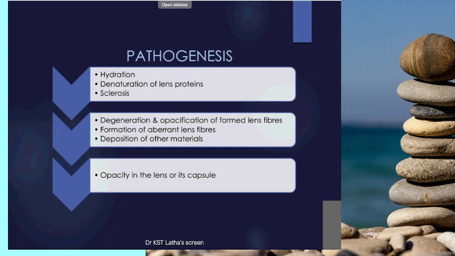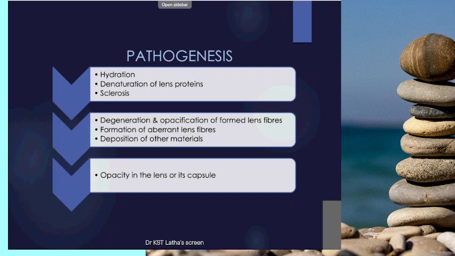And coming to pathogenesis, biochemically there are three processes involved in cataract formation: hydration, then denaturation of lens protein, and then slow sclerosis. When hydration is predominant, that will result in cortical cataract. When slow sclerosis is more predominant, that will go for nuclear or hard cataract. Okay, these are all biochemical processes.